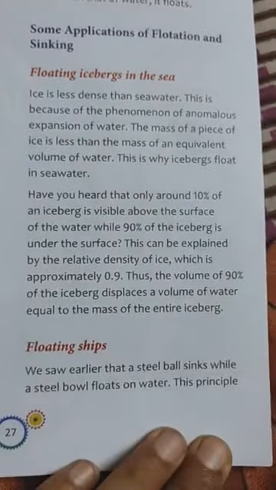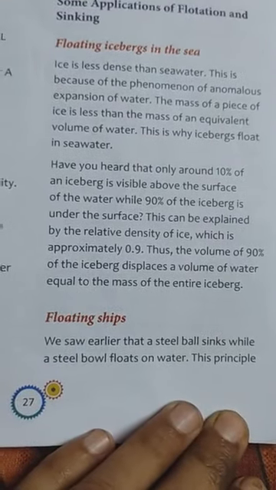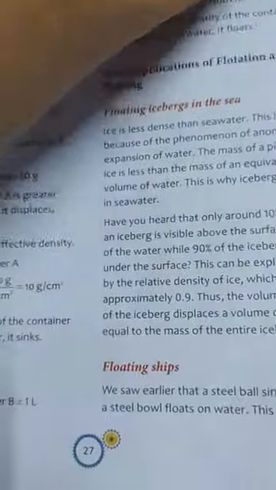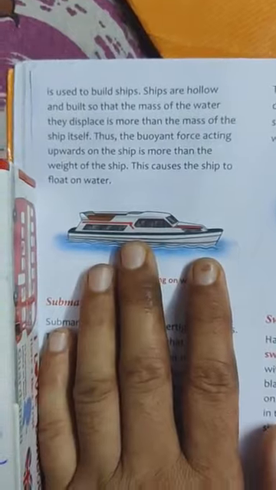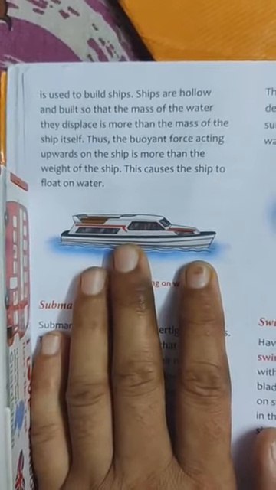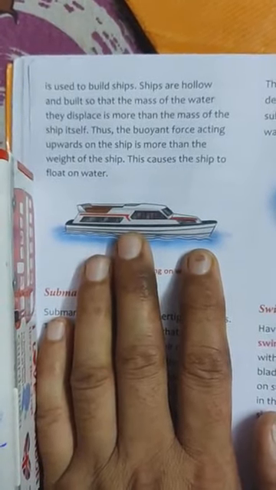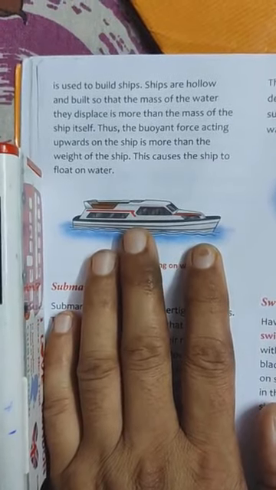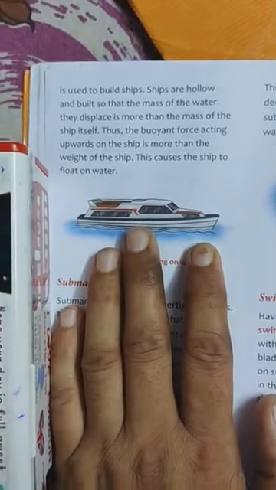Okay. So next is the floating ship. You have seen earlier that a steel ball sinks, whereas a steel bowl floats on water. So this is the principle that is used to build ships. Ships are hollow and built so that the mass of the water that is displaced is more as compared to the mass of the ship itself. So thus the buoyant force acting upward on the ship is more as compared to the weight of the ship. So this causes the ship to float on water.